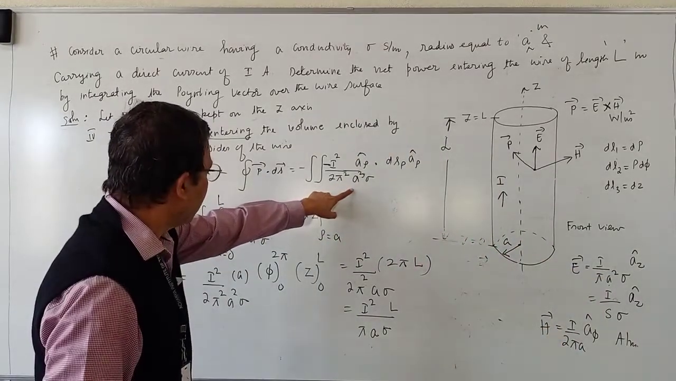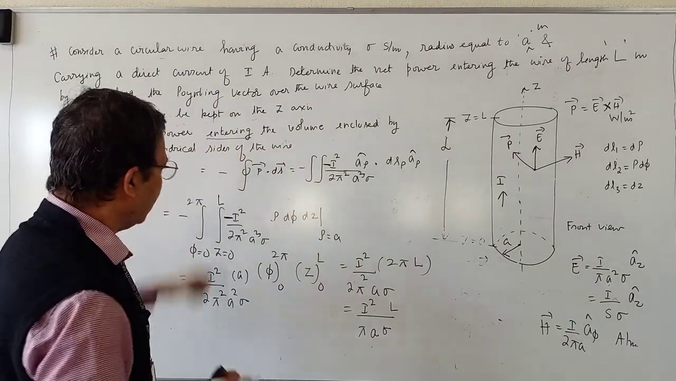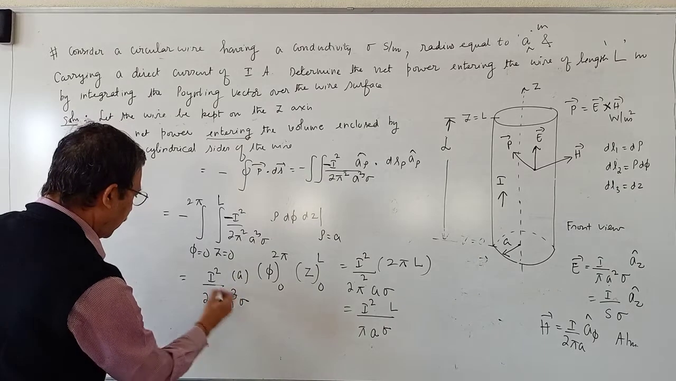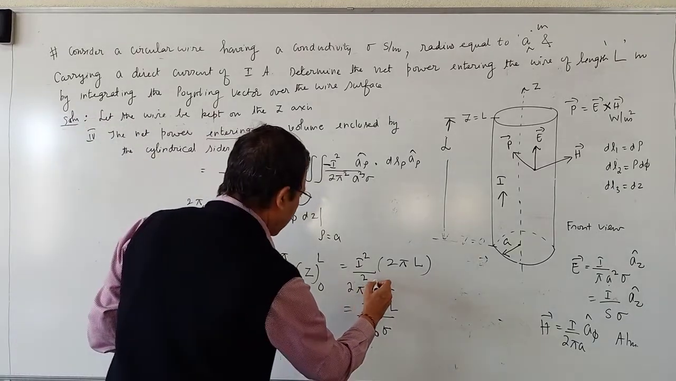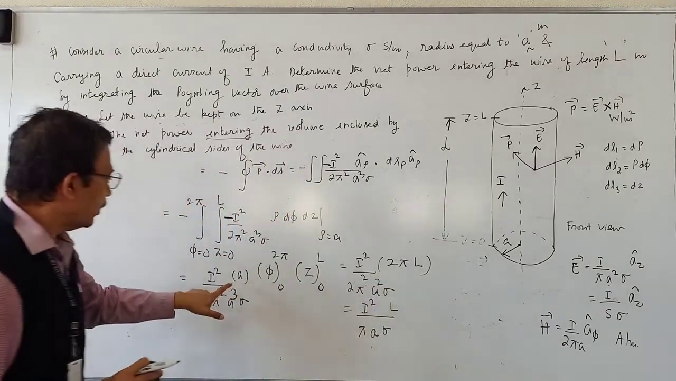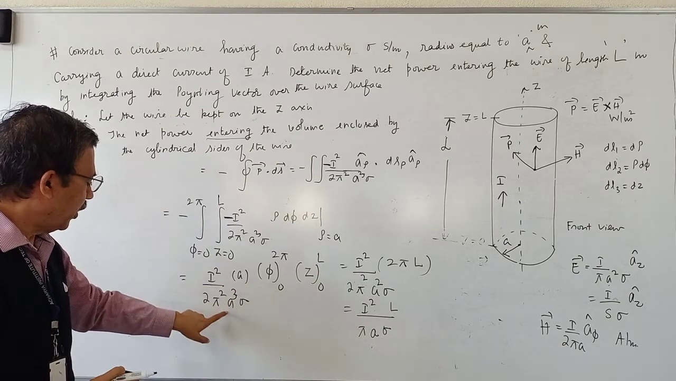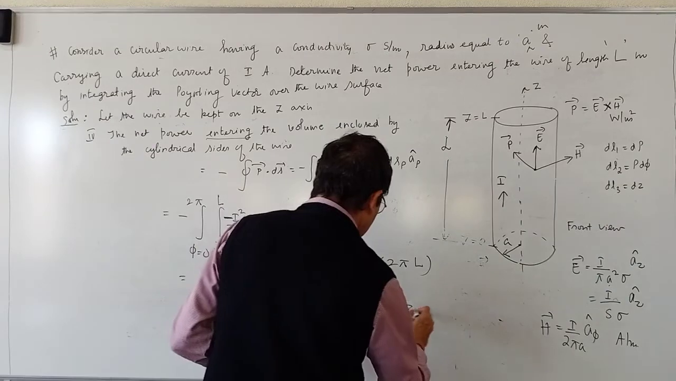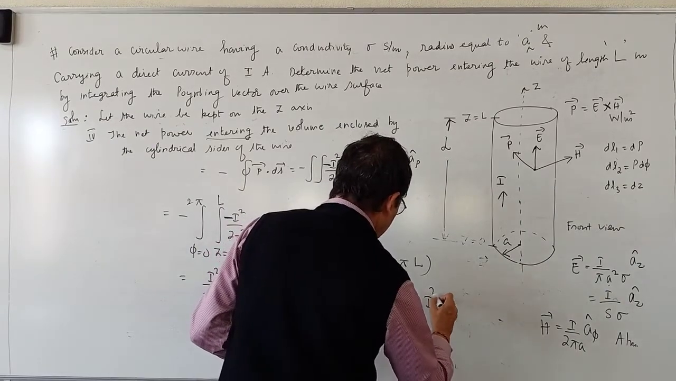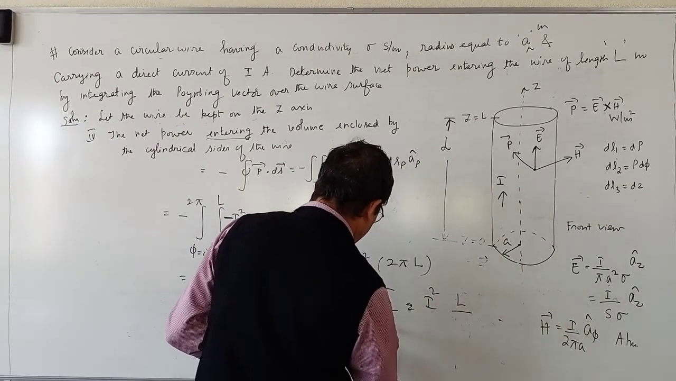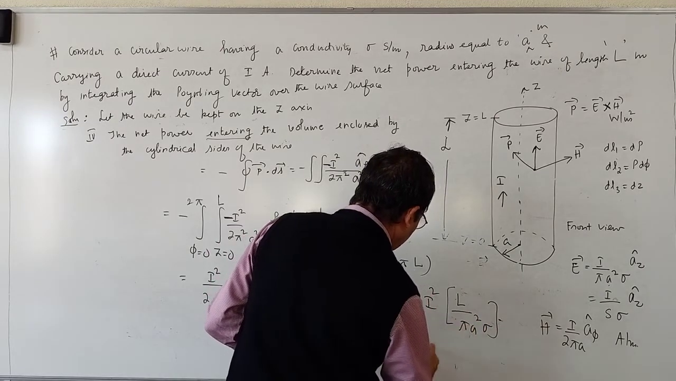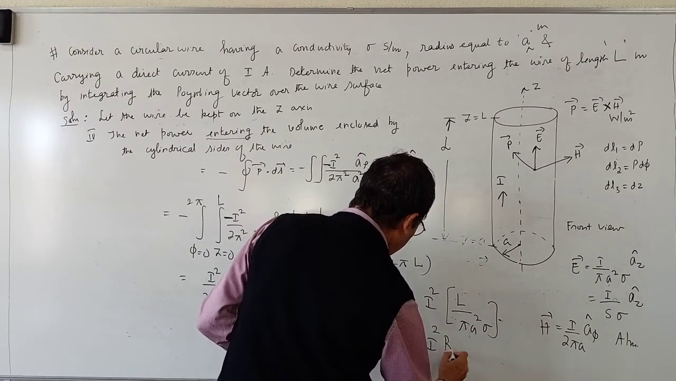So I have corrected it here. In the previous step also, please correct it. Okay. So this is a cube over here. This is a cube. So here you get a square. Right? A divided by a cube is 1 by a square. So this is nothing but I square into L divided by pi a square into sigma. This is nothing but I square into R.